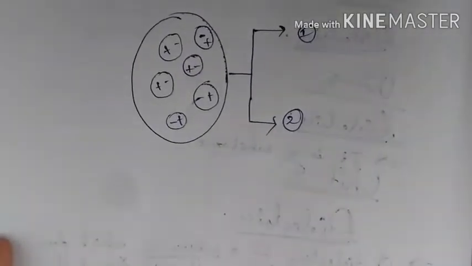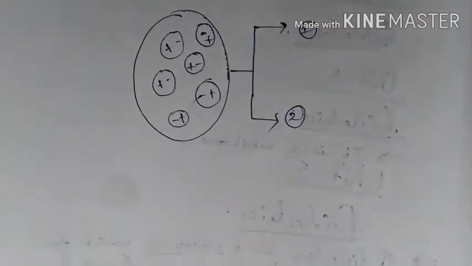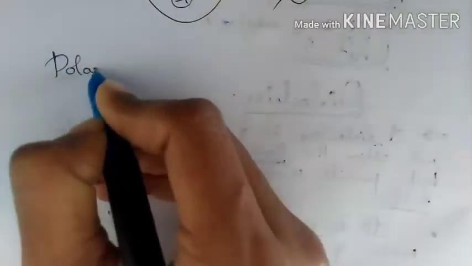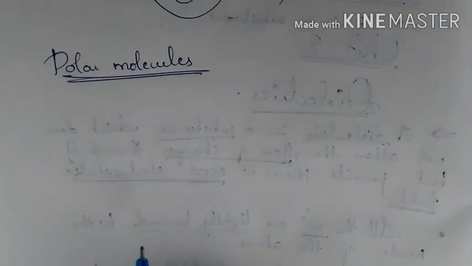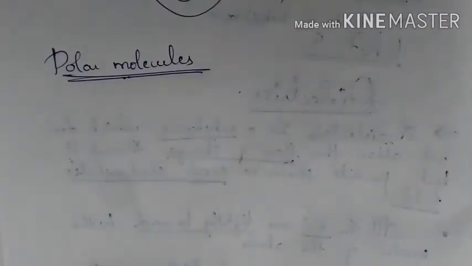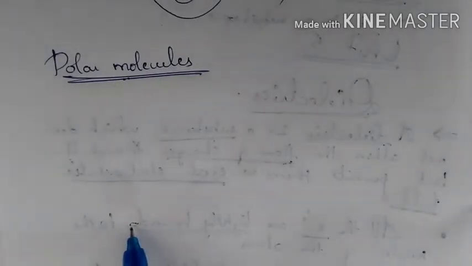So the purpose of this dielectric is what? It can increase the capacitance of the capacitor. So now, let us learn what are polar molecules. Polar molecules: if the center of gravity of positive charge does not coincide with the center of mass of the negative charge, those kind of molecules can be said to be polar molecules, because these molecules will show the permanent dipole moment.